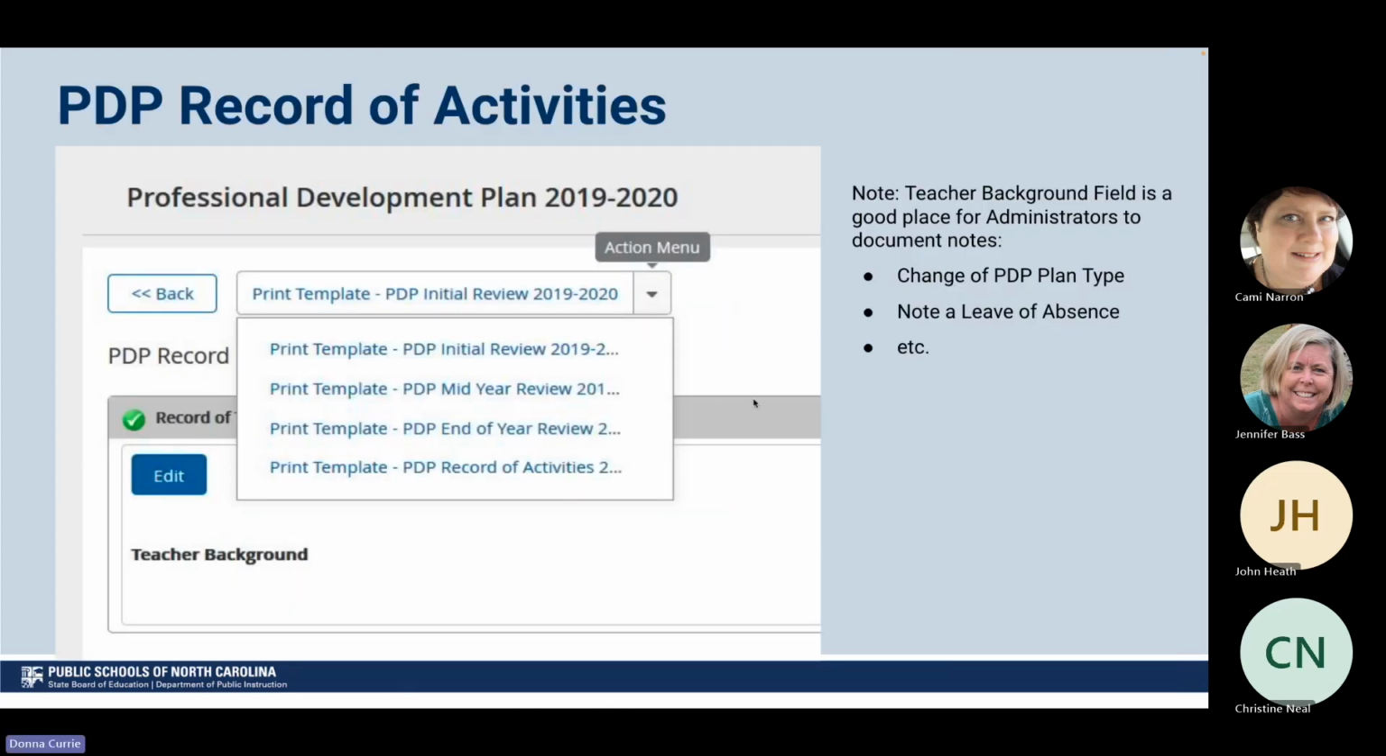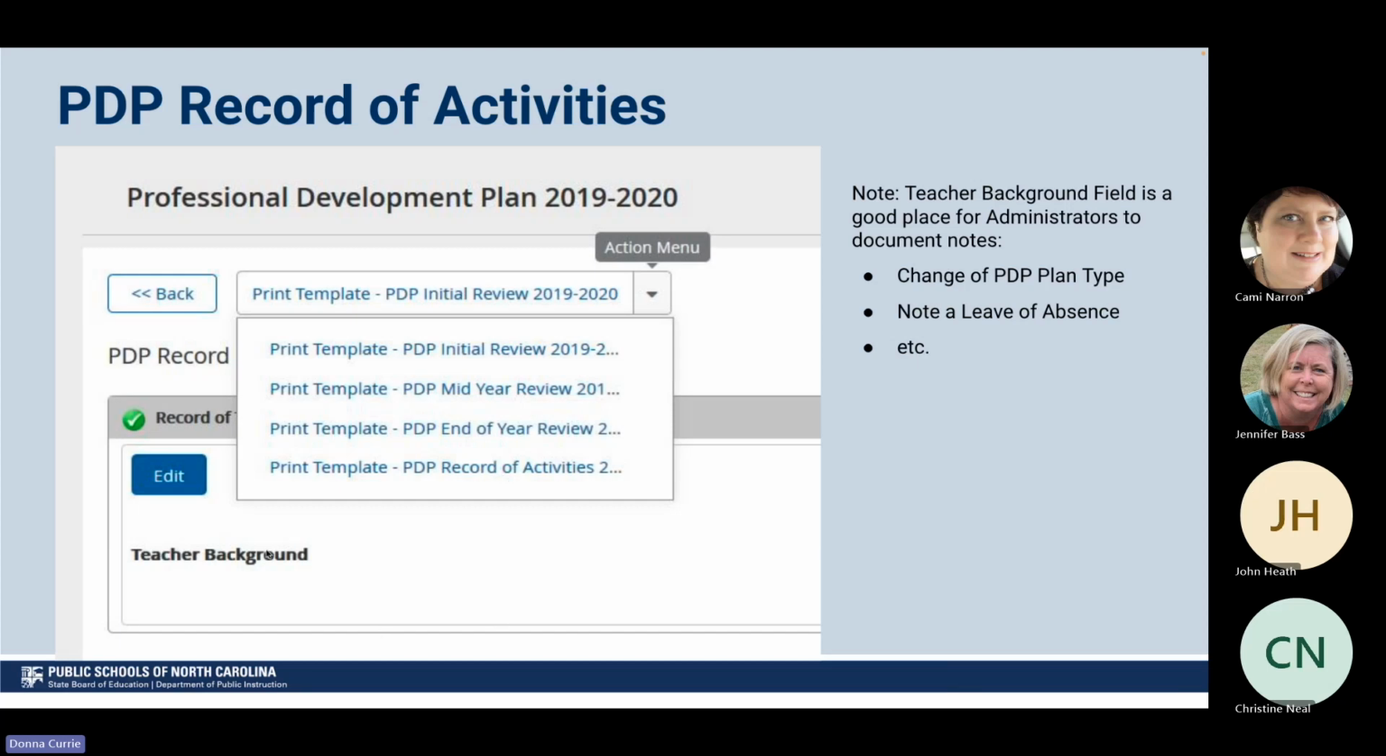Once you are also in your PDP, you'll see that you do have that PDP record of activity. You do have the option in this drop down. You can print out your PDP initial review, your PDP mid-year review. At the end of the year, you'll be able to print out this end of year, and you can also have your record of activities. It's going to give you the option to print.